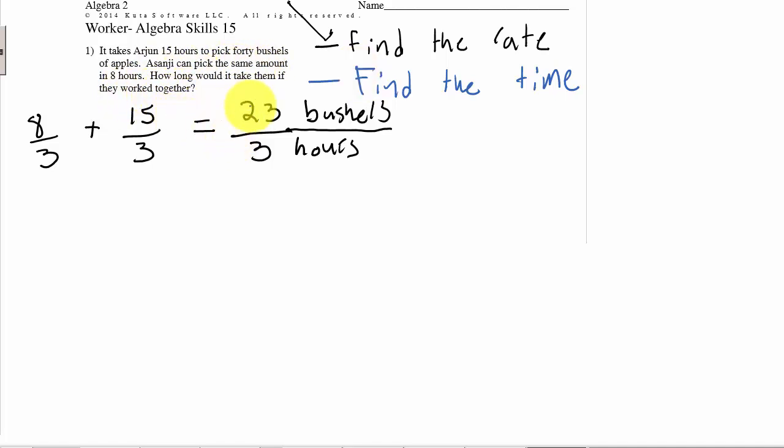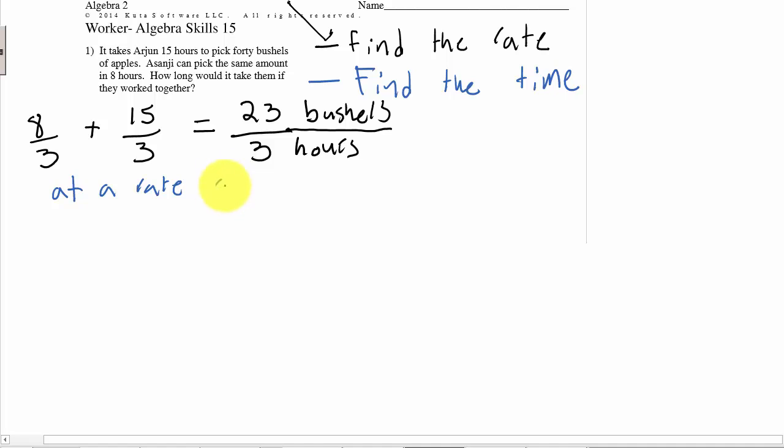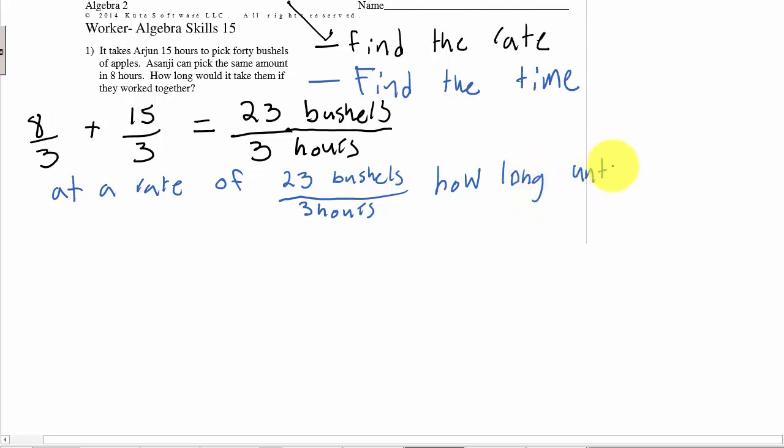We know how fast they pick apples, so we want to know at a rate of 23 bushels every 3 hours, how long until 40 bushels are picked?